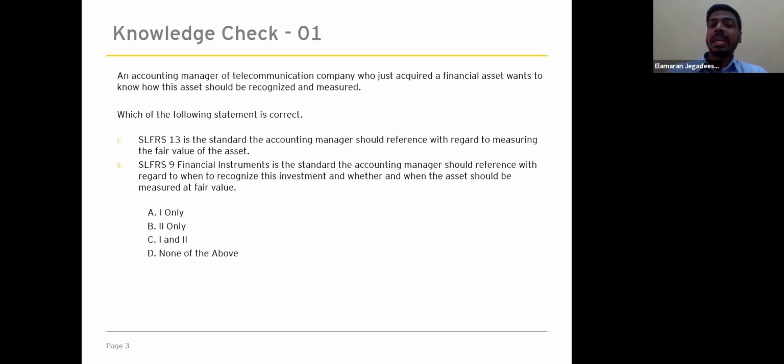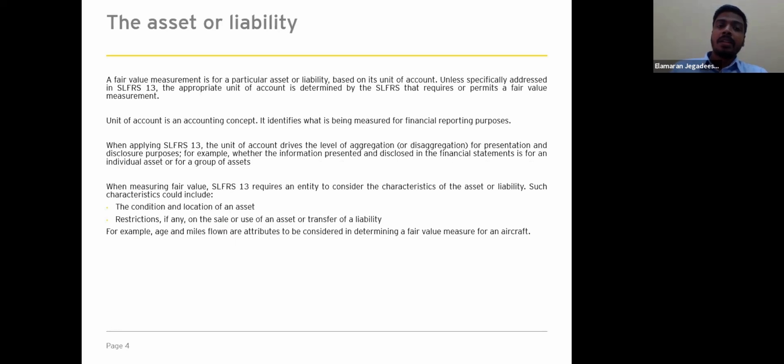The manager needs to refer to SLFRS 9 to determine the appropriate recognition and measurement. Therefore, the correct answer is C: statements 1 and 2 are correct. Right, so moving on to the next slide. The first main component is the asset or liability that is subject to fair value measurement.